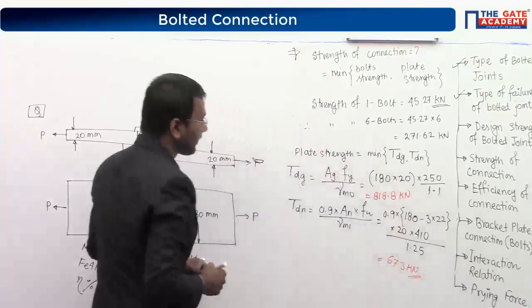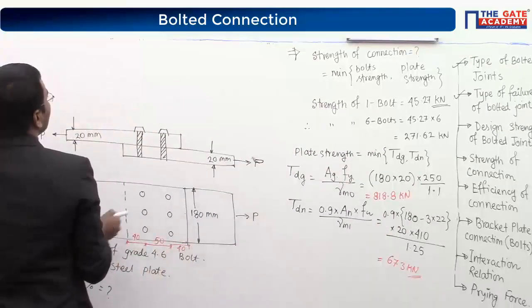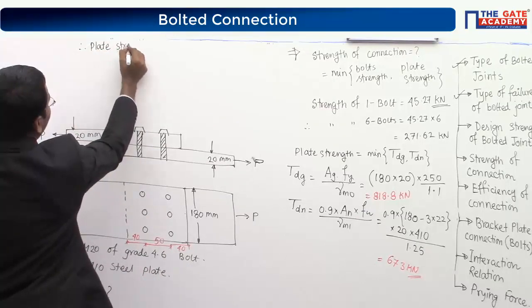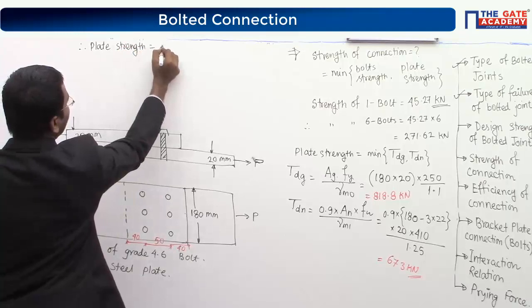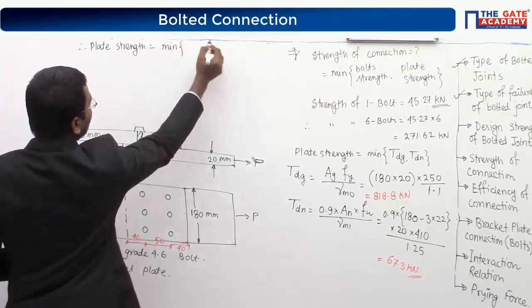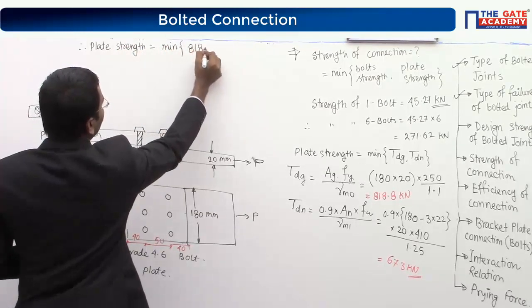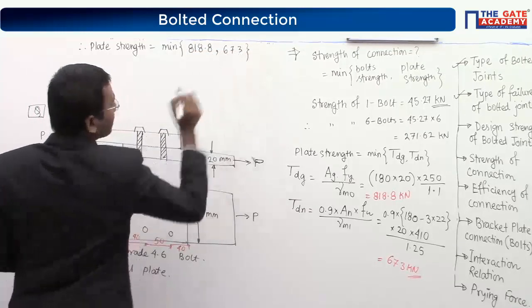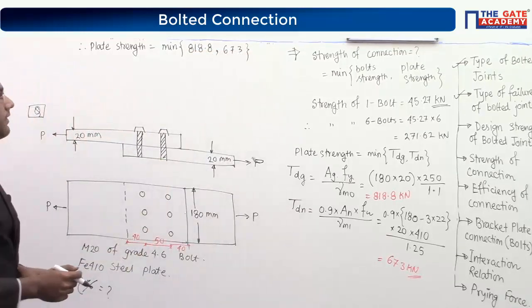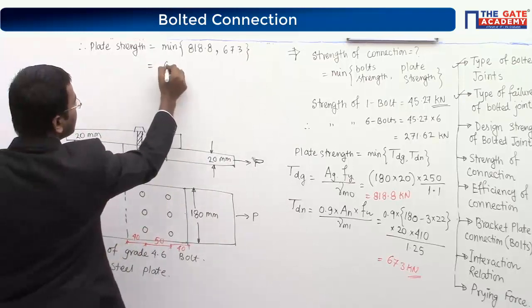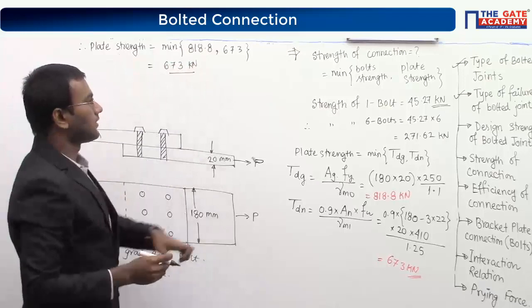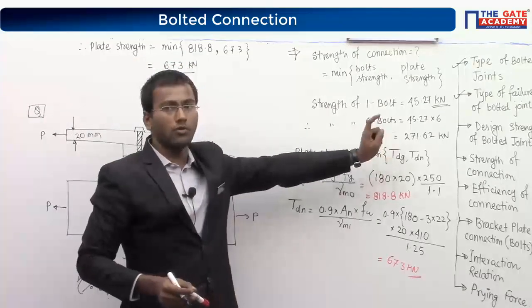So I can say from here plate strength equal to minimum value between this one 818.8 and 673. So it will be nothing but 673 kilonewton. This is your plate strength I have found out. This is the strength of 6 bolts I have found out.